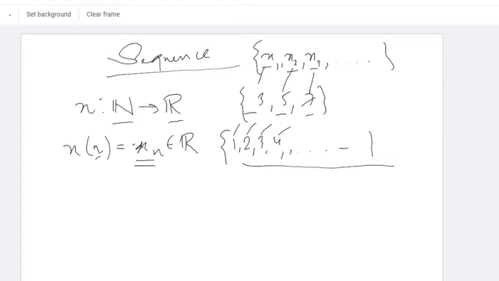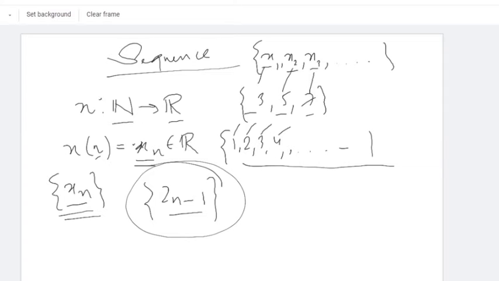Okay, there is also an infinite sequence of odd integers, and a sequence is always written in this form within the curly bracket. So the sequence of odd integers is {x_n} where x_n is 2n minus 1, and n belongs to N. If you write it in terms of a mapping, then x of n is nothing but 2n minus 1.